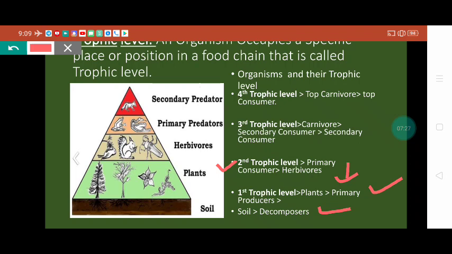Now above this second trophic level, this is called the third trophic level, and all the carnivores are enlisted in the third trophic level because they consume the secondary consumer or herbivores. And finally, the fourth trophic level, we call it top carnivores because they eat the third trophic level organisms. That's why all the trophic levels are interconnected with each other. That is called trophic level. And what is the thing that occurs between them? The energy transfers from one level to another level.